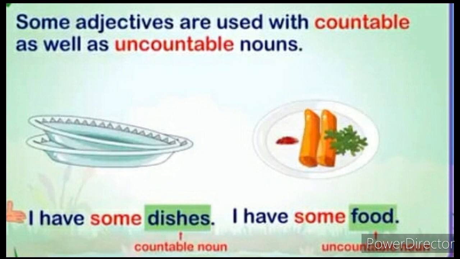So it is an adjective of number. Next one is I have some food. Here the adjective some is used with the noun food which is uncountable. So in this sentence the adjective some is an adjective of quantity. I hope children you have understood the adjectives and their kinds nicely.